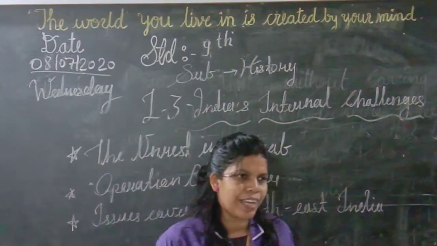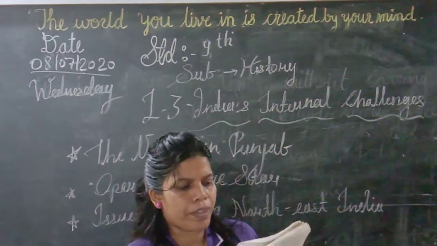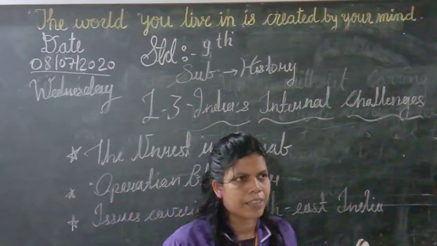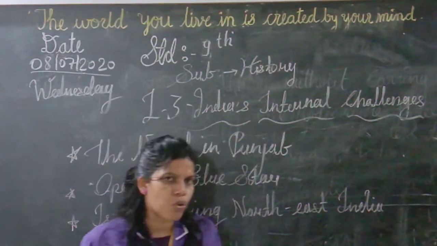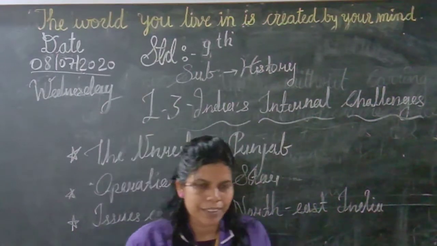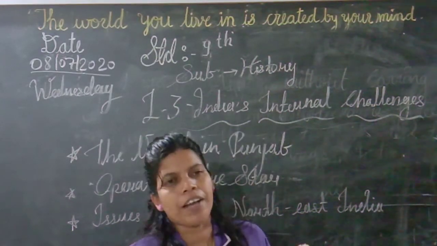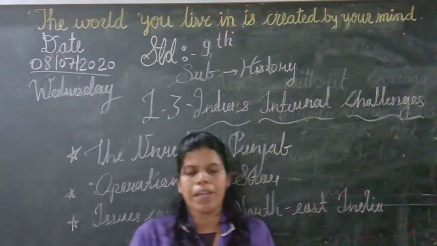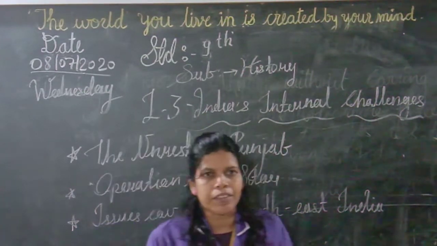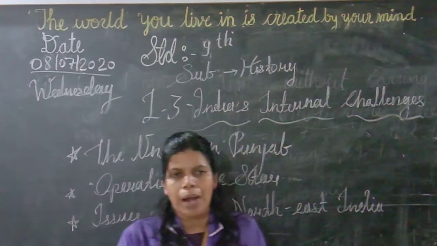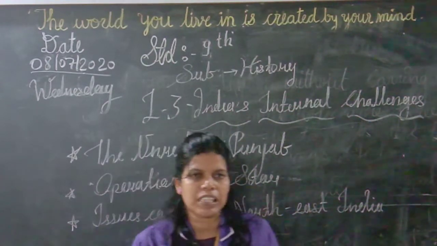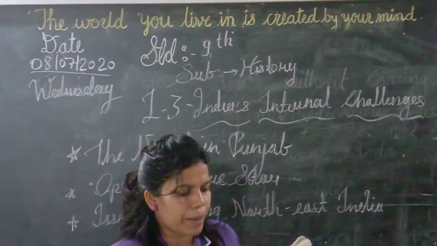Because of this, a critical situation was created, and everywhere we could see disputes and unrest among Punjab's people at that time.